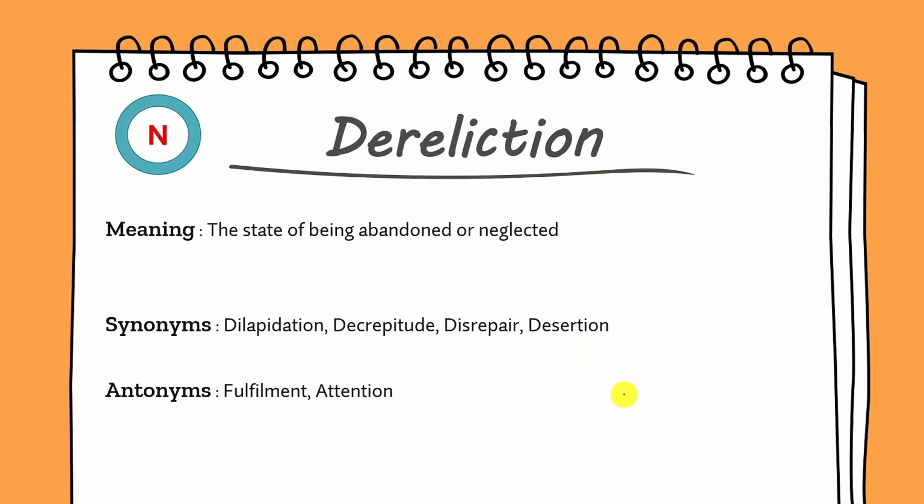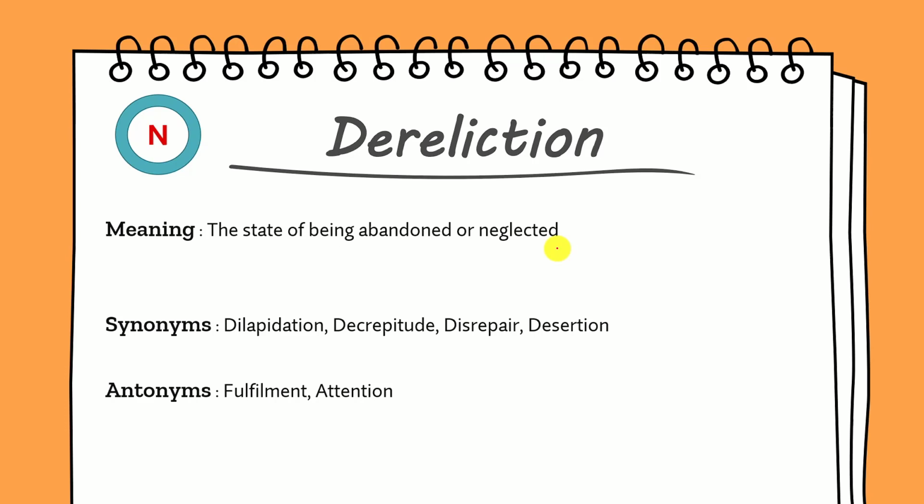So next word is dereliction. Dereliction is a very important word and it is a noun, and its meaning is to abandon someone or something, or to neglect something or ignore something. That is called dereliction. In Hindi its meaning is किसी चीज को बुरी तरह से नजरअंदाज करना, उस पर ध्यान ना देना, उसको इग्नोर कर देना, छोड़ देना, उसको हम बोलते हैं dereliction.